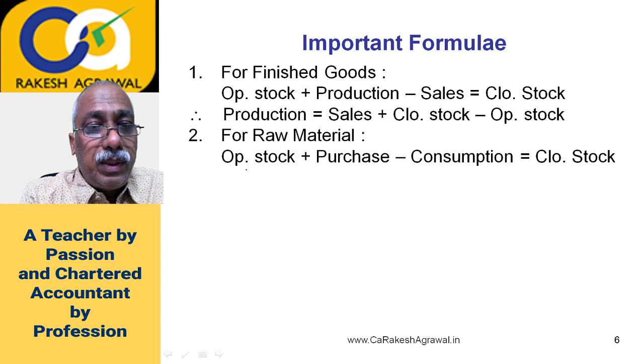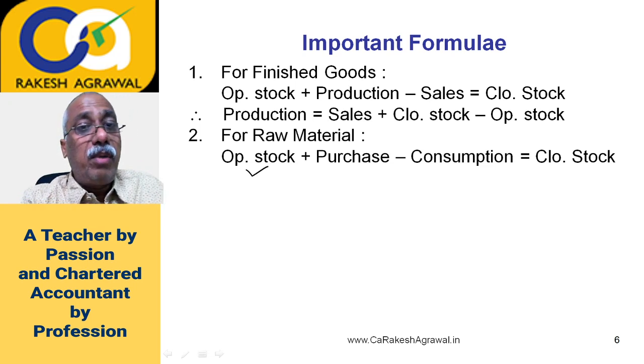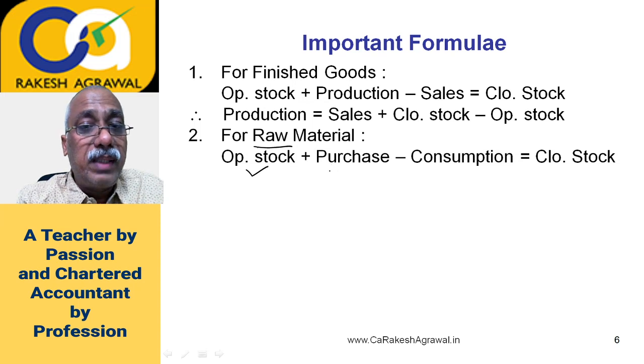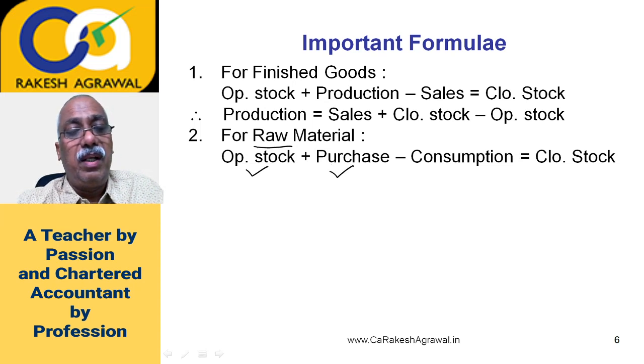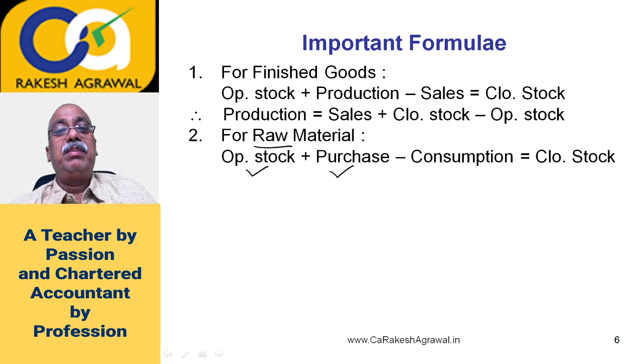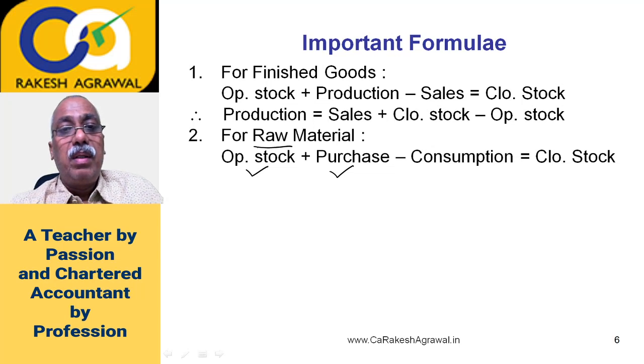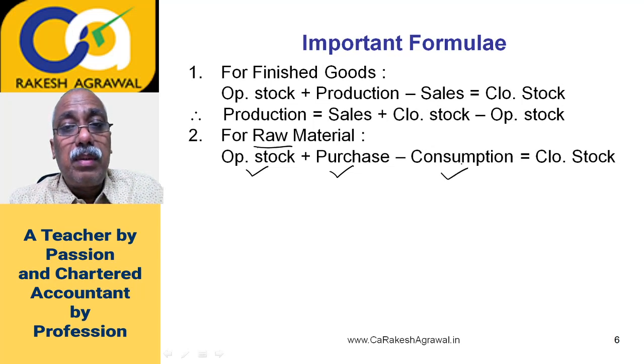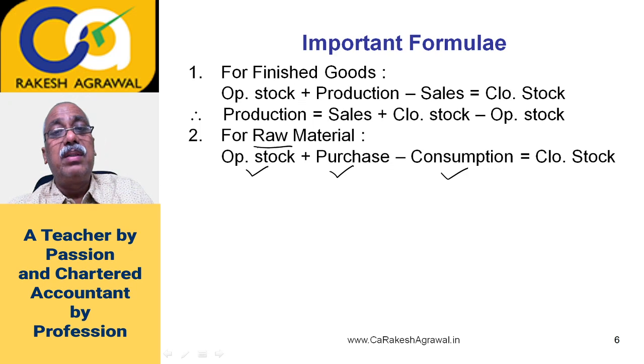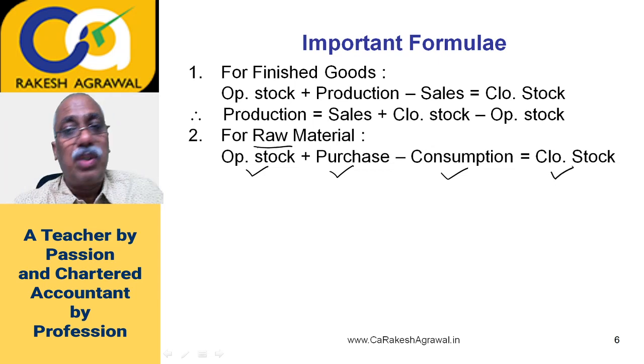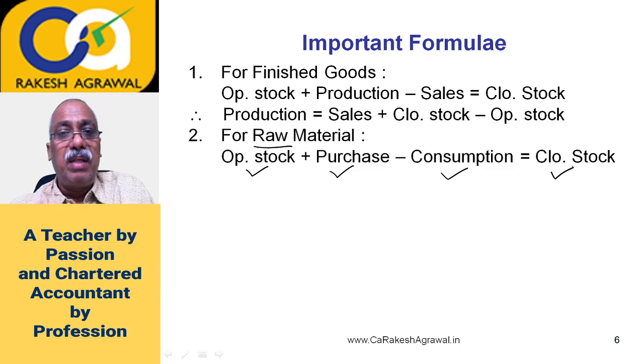See, opening stock of raw material. Now I am talking about raw material, my dear friends, not finished goods. Opening stock of raw material plus purchase of raw material. Opening plus purchase means total quantity available of raw material, minus consumed. Please remember, raw material is meant for consumption to manufacture finished goods. So opening plus purchase minus consumption is equal to closing stock of raw material. This is the logical formula.